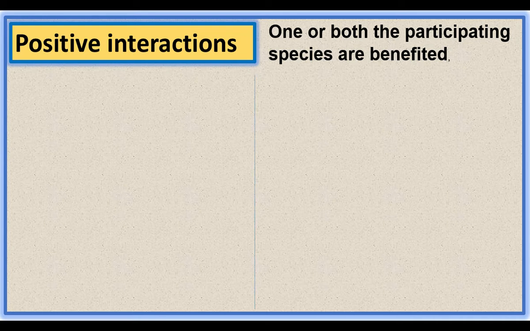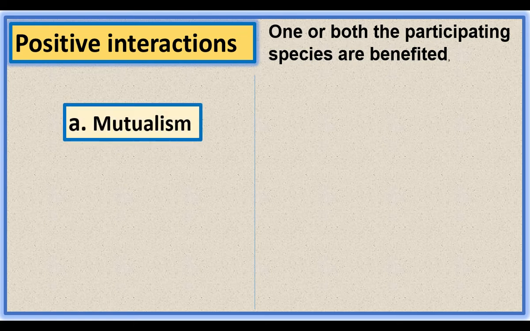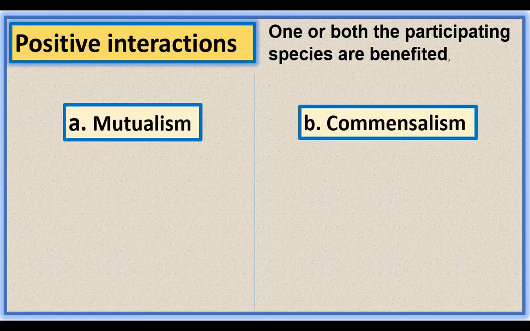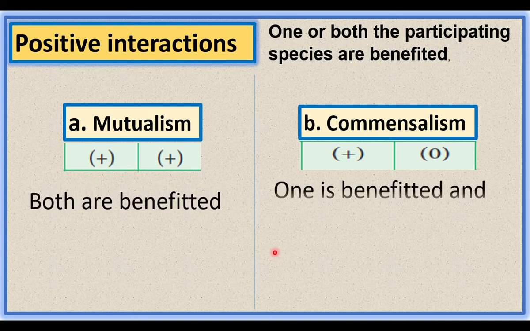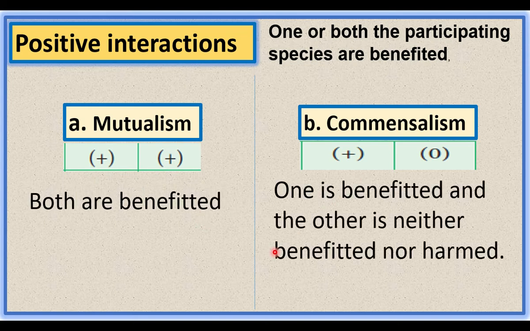There are two kinds of positive interactions. They are mutualism and commensalism. In mutualism, both the species are benefited. In commensalism, one of the species is benefited, another one is neither benefited nor harmed. In mutualism, both are benefited. In commensalism, one is benefited and the other is neither benefited nor harmed.